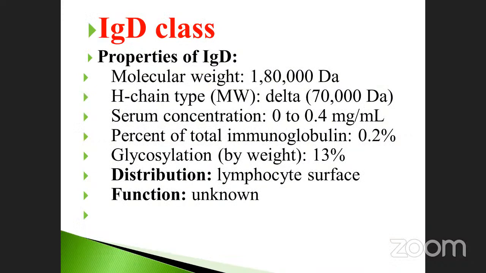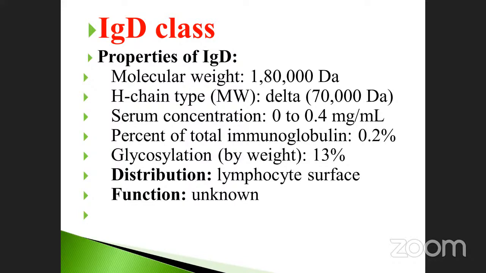Immunoglobulin D class. Properties of immunoglobulin D: molecular weight 180,000 Dalton, and the heavy chain type is delta, 70,000 Dalton. Serum concentration 0 to 0.4 mg per ml. Percentage of total immunoglobulin 0.2%.